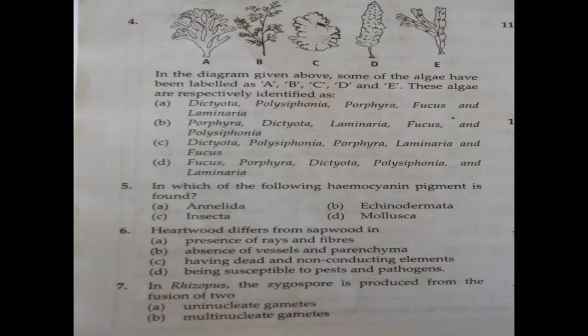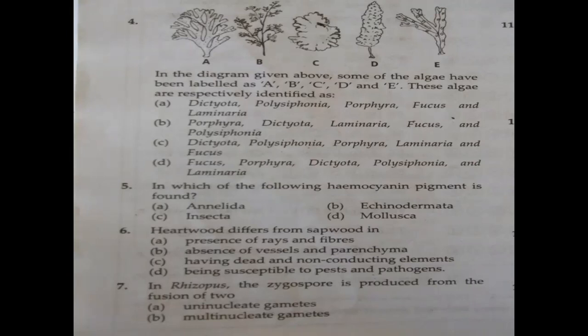So what about option D? Mollusca. When the mollusca dies, if you see the blood there, it will have a blue color respiratory pigment. Actually, it is colorless, but it has a blue color pigment for breathing, so it will be blue in color. It is called hemocyanin. You can remember this word. In molluscans, hemocyanin pigment is present. So it should be option D. Question number 6.